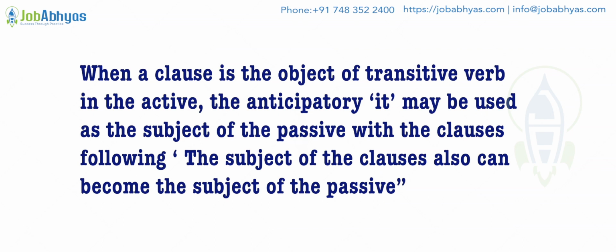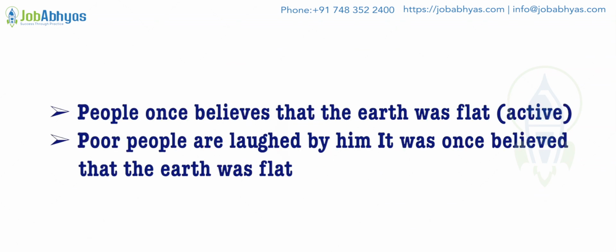When a clause is the object of a transitive verb in the active, the anticipatory it may be used as the subject of the passive, with the clause following. The subject of the clause can also become the subject of the passive. Example: People once believed that the earth was flat. This is an active sentence. It was once believed that the earth was flat.